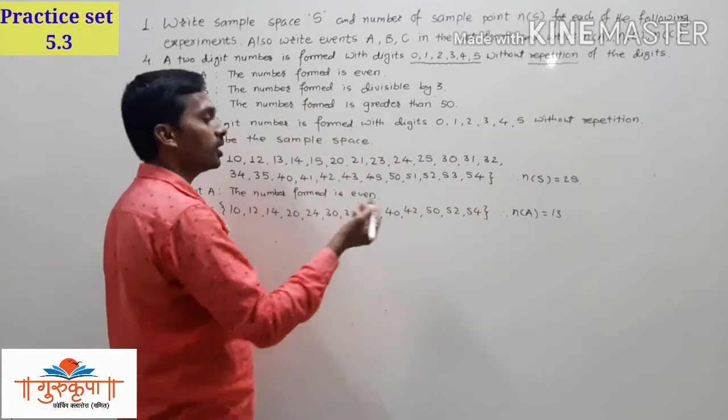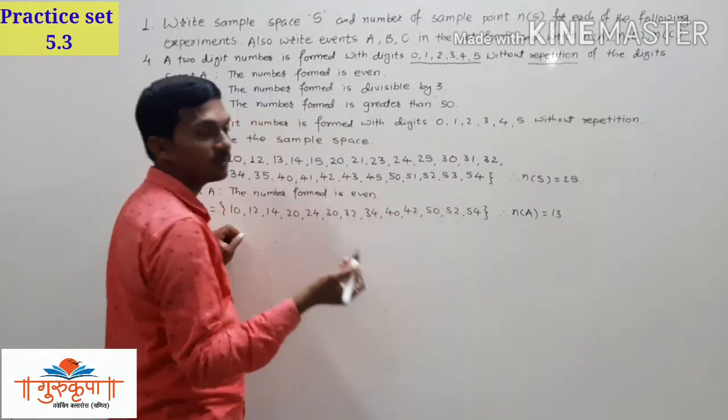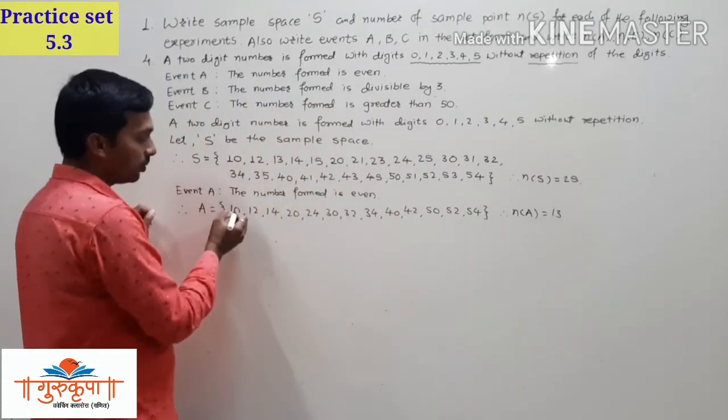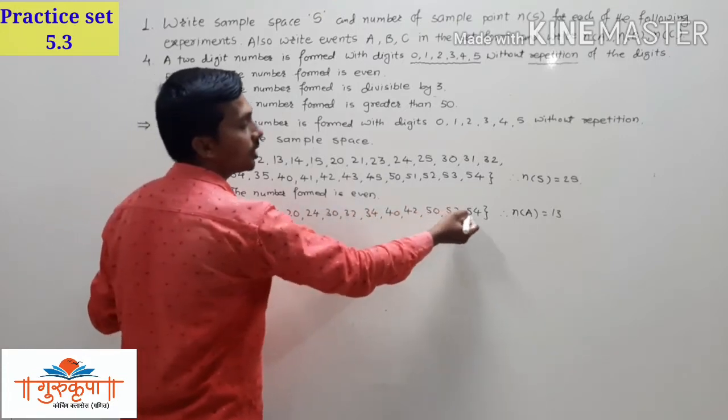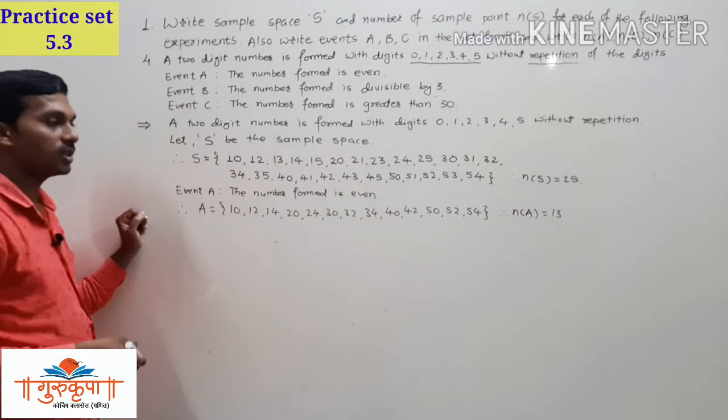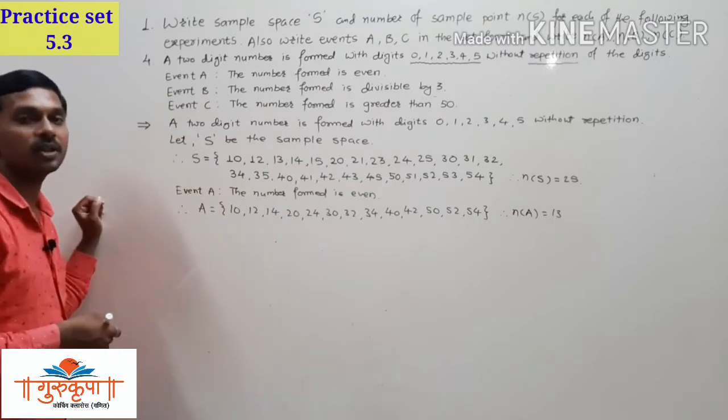Once again calculate, because if the answer is incorrect then we are not getting the marks. 1, 2, 3, 4, 5, 6, 7, 8, 9, 10, 11, 12, 13 numbers are there. So number of A is equal to 13.